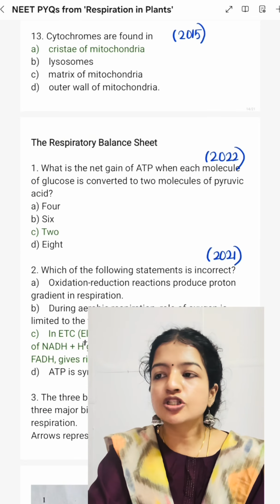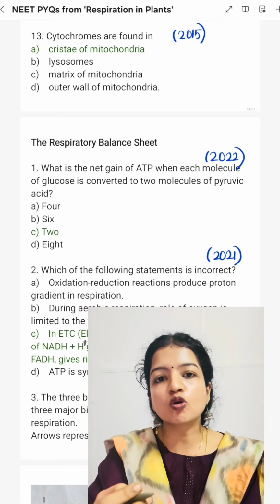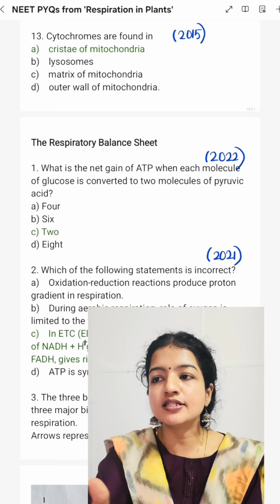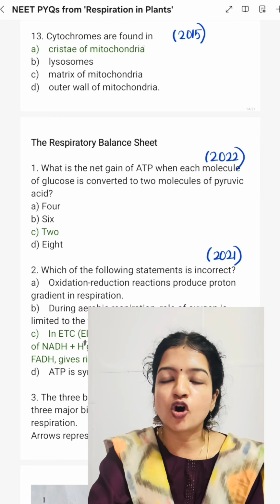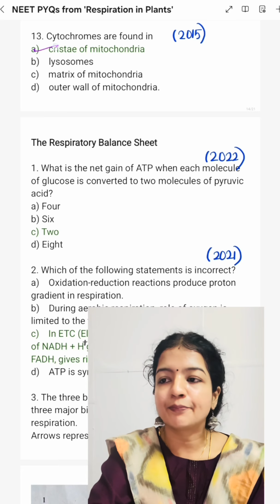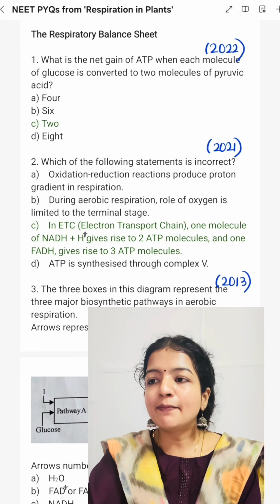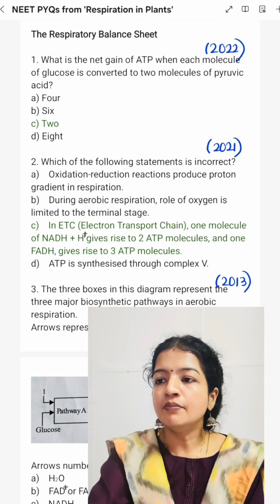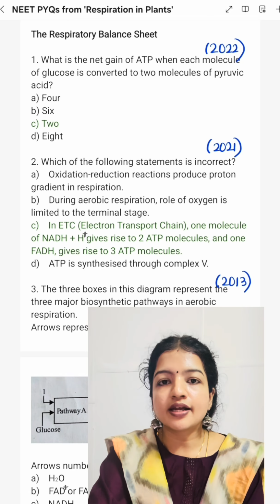Then the 13th question, cytochromes are found in. So cytochromes are electron carrying proteins. They are present in the cristae of mitochondria. Option A. Then let us look at the questions asked from the respiratory balance sheet. So this question was asked in 2022.